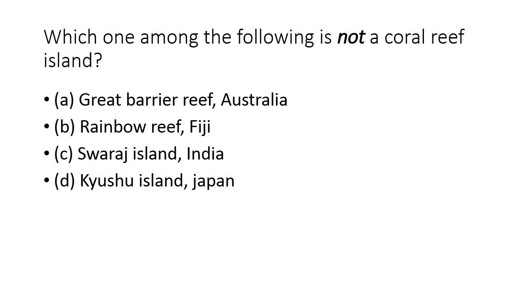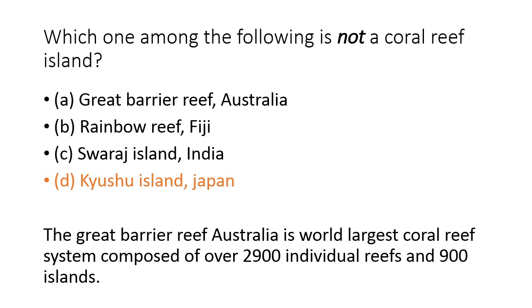The next question is, which one of the following is not a coral reef island? Option A Great Barrier Reef, Australia, option B Rainbow Reef, Fiji, option C Swaraj Island, India, and option D Kyushu Island, Japan. The correct answer is option D, Kyushu Island, Japan. The Great Barrier Reef, Australia is the world's largest coral reef system, composed of over 2900 individual reefs and 900 islands.